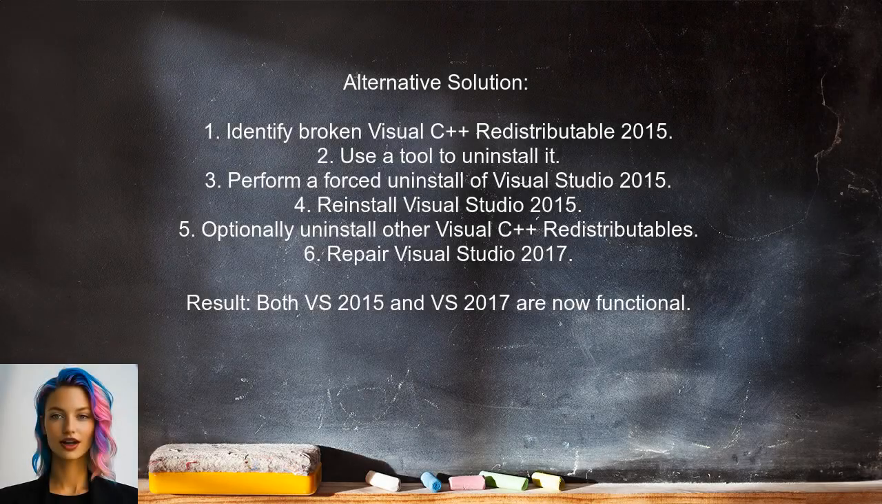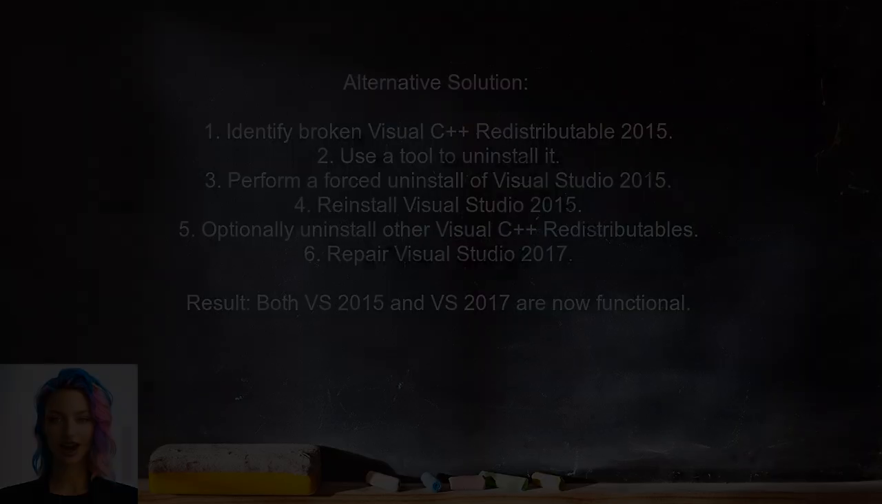Let's move forward and look at another answer. An alternative solution involves addressing a broken Visual C++ redistributable 2015 installation. The user discovered that it wasn't listed in Programs and Features, but Visual Studio 2015 setup expected it to be there. They used a specific tool to find and uninstall the broken redistributable, then performed a forced uninstall of Visual Studio 2015 and reinstalled it. After that, they also uninstalled other versions of Visual C++ redistributable, which may have been unnecessary. Finally, they repaired Visual Studio 2017, ensuring both versions now work correctly.